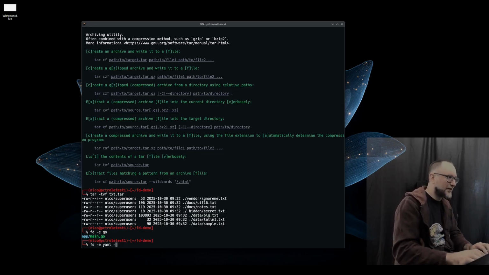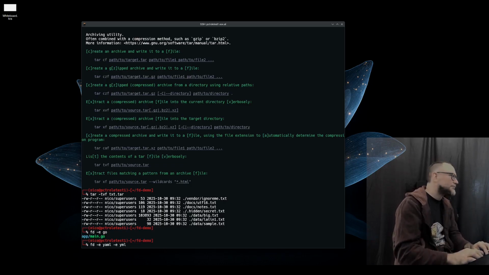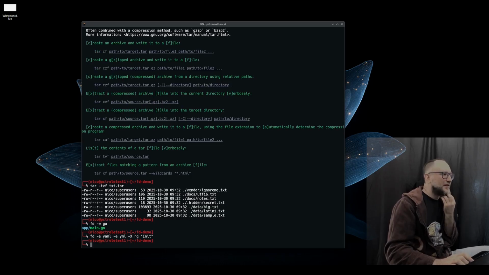So maybe, okay, look, I'll do it differently. I'll do the YAML files. And I will even add, because you can add as many as you want here, I will put extension yaml with an a and yml without an a. We had the example in ripgrep as well. And I will pass it as a standard input for a batch command of rg, and I will search in each file for the init content. Does that make sense? And it doesn't find anything. Why?